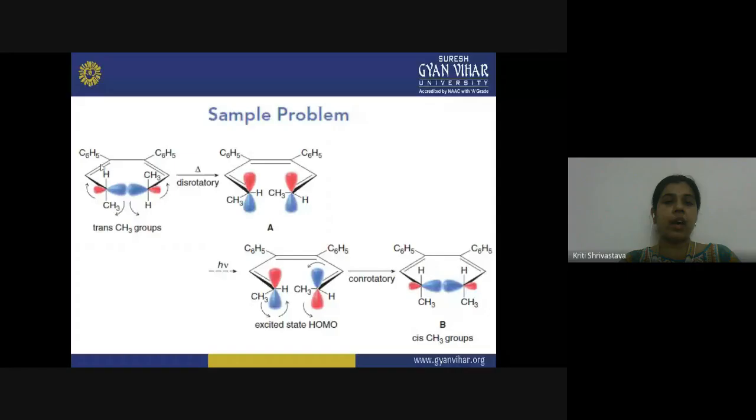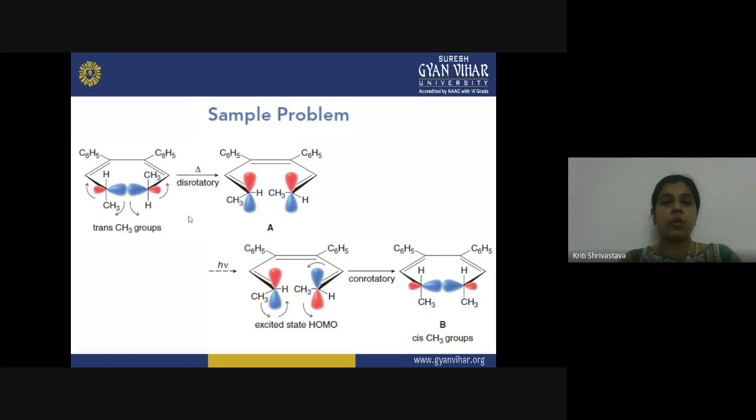This is the first step, in which you have these two phenyl groups, they will remain unaffected, and you have two E configurations, right? And the two double bonds are here. What will happen now? You have seen that there will be this rotatory motion. The orbitals will move like this. One CH3 will go down and one CH3 will go up. So when you provide the thermal condition, this rotatory motion will take place.